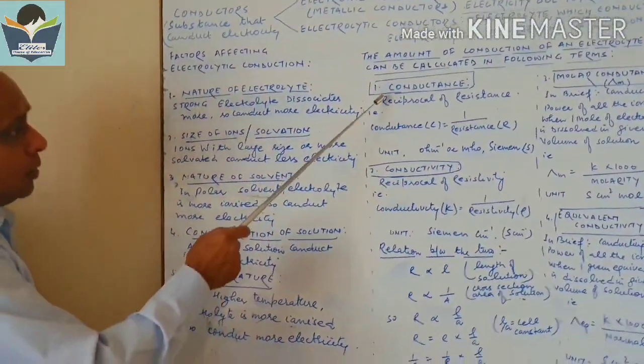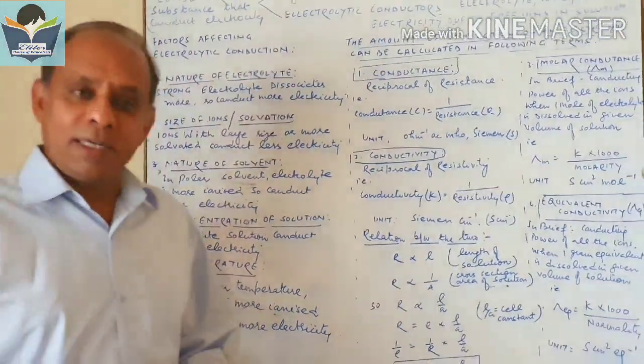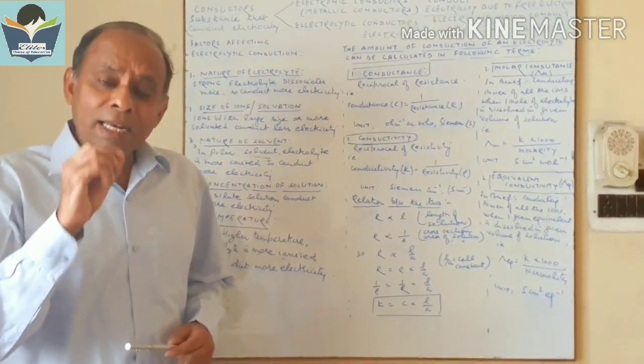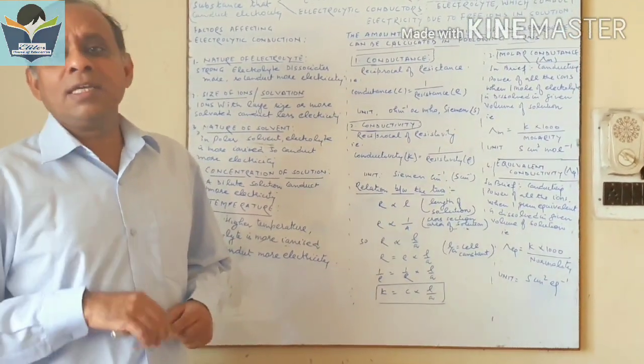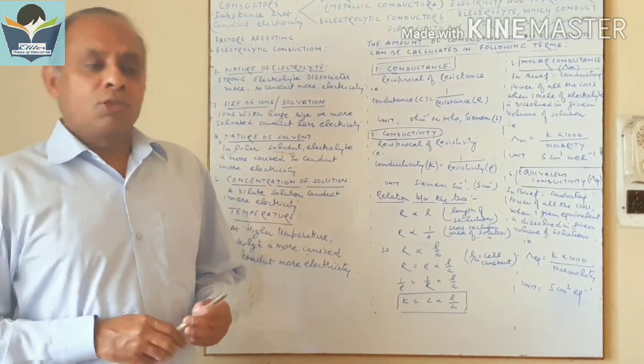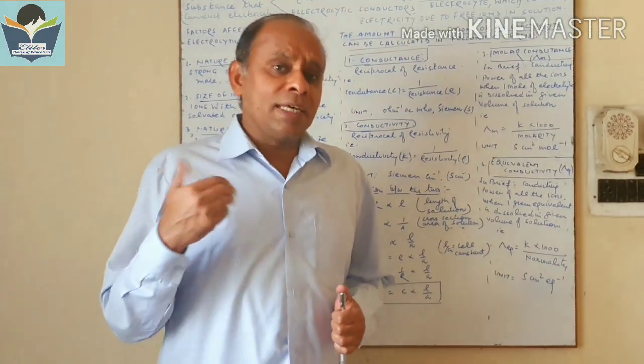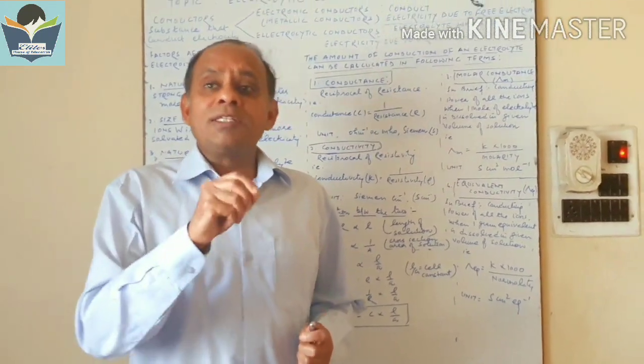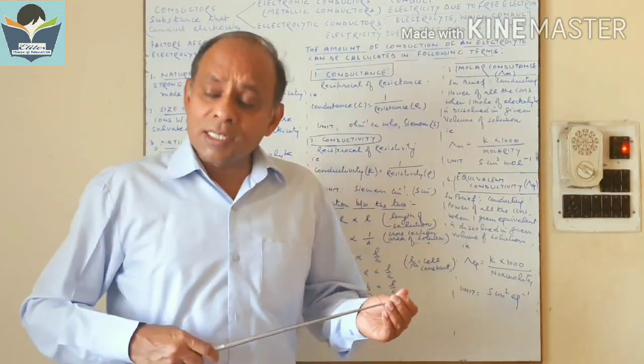Now next, we have to talk about conductivity. This is another way in which we can find how much electricity an electrolyte can conduct. Like every substance has resistance, every substance also has resistivity.